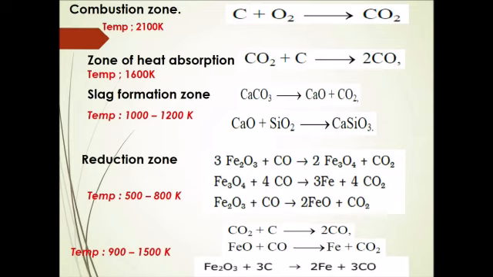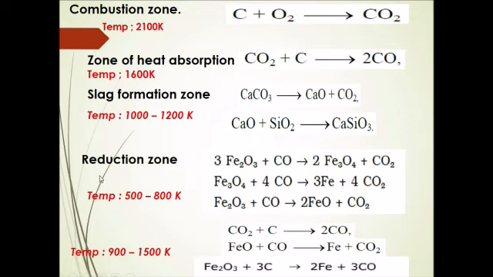In this region, the limestone, which is nothing but calcium carbonate, decomposes to form calcium oxide and carbon dioxide. This calcium oxide acts as a flux and combines with silica, that is SiO2, the impurity present in your ore, forming calcium silicate slag.